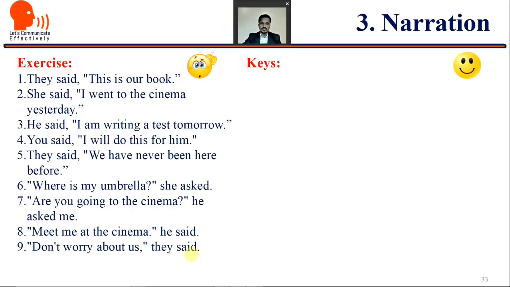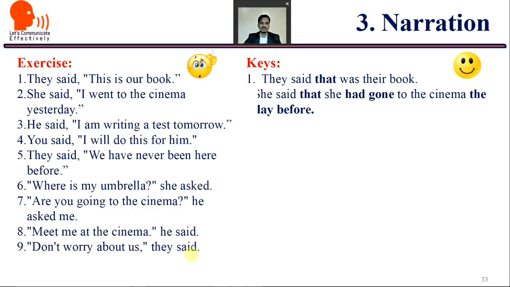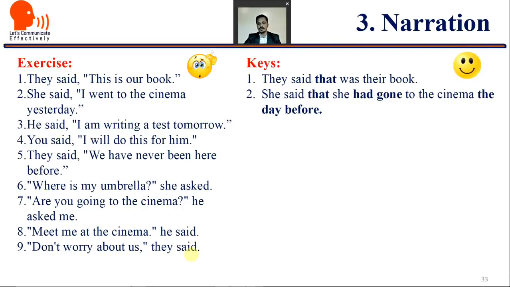All right, so let us see the keys now. The first: they said that was their book. Now, no need of using a double "that", so we are using only a single "that". They said that was their book. She said, "I went to the cinema." She said that she had gone to the cinema the day before. Went, because it is past, has now become past perfect: she had gone to the cinema. Because it is yesterday, it becomes the day before. He said that he was writing a test the next day. Tomorrow becomes next day and the present becomes past.